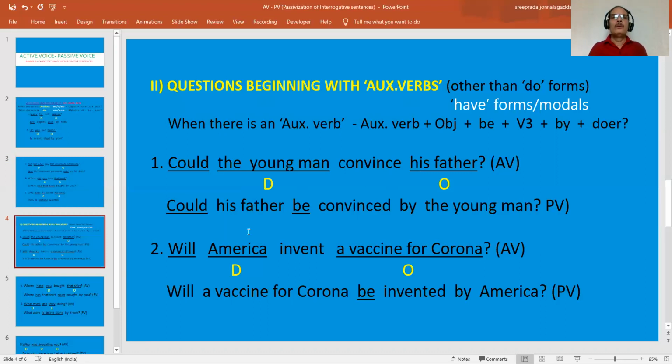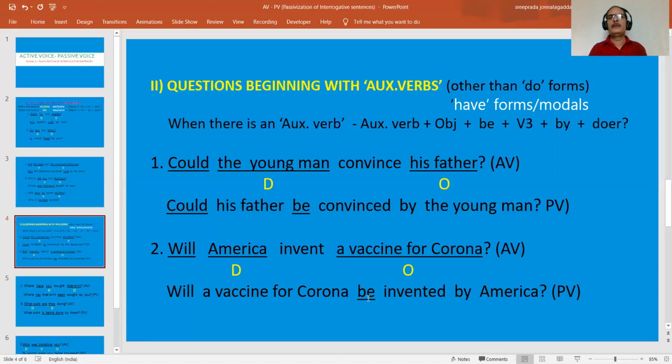Now, what do we have to follow here? When there is an auxiliary verb, not the do form. When a sentence begins with do, does, did, we have already discussed what to do. Now, if the auxiliary verb with which a question begins is other than a do form, maybe a have form or a modal verb, then what to do?